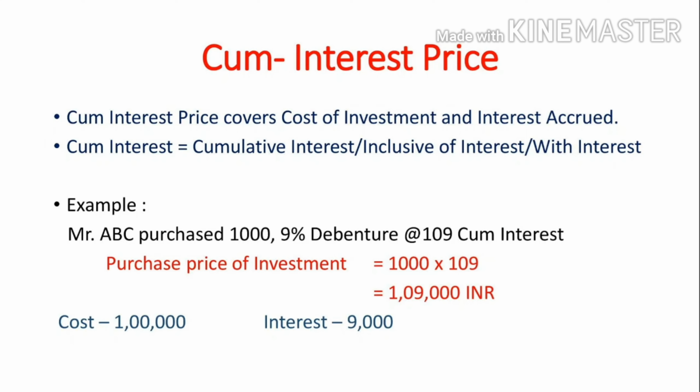So the purchase price of investment is 1000 into 109, that is 1,09,000. In 1,09,000, the cost is 1 lakh and interest is 9,000. You have to write in the cost column rupees 1 lakh and in the interest column rupees 9,000.